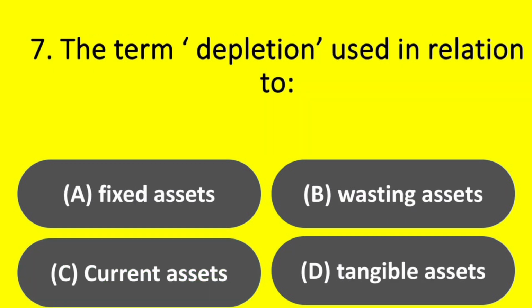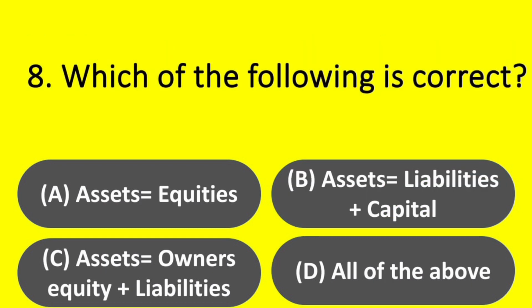Question. The term depletion is used in relation to: Option A. Fixed assets. Option B. Wasting assets. Option C. Current assets. Option D. Tangible assets. Answer: option B. Wasting assets.